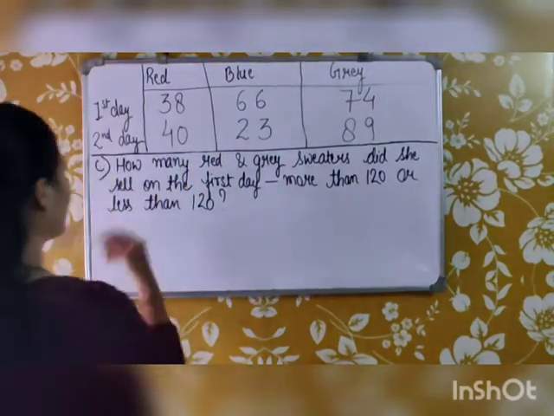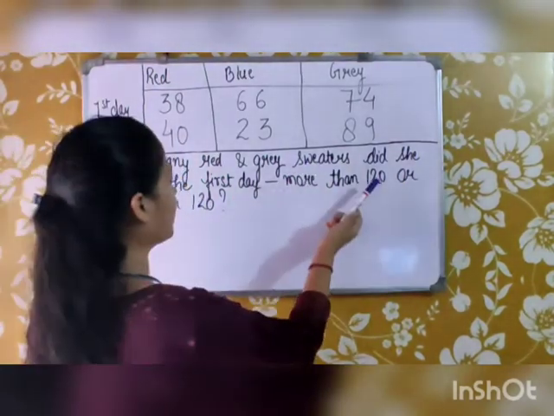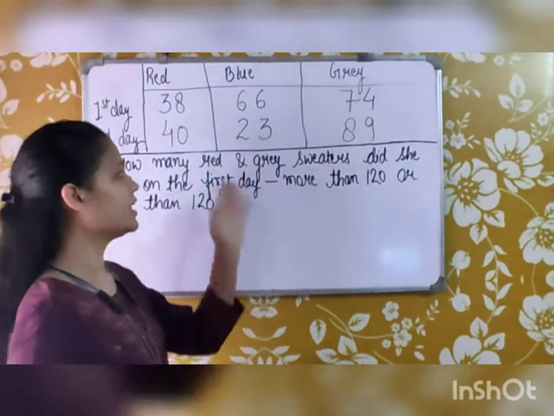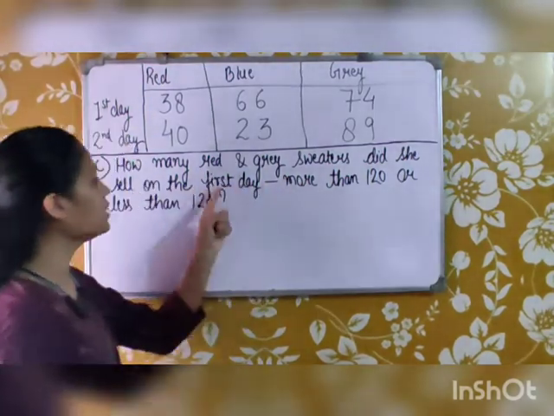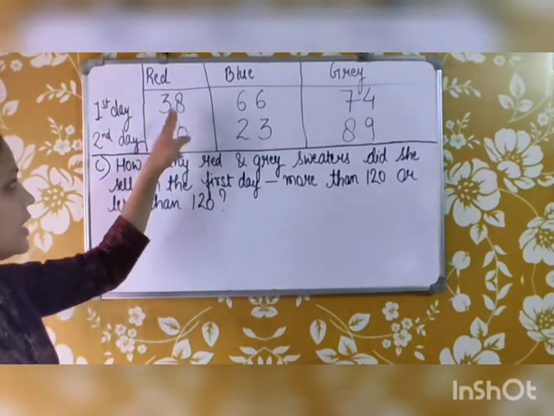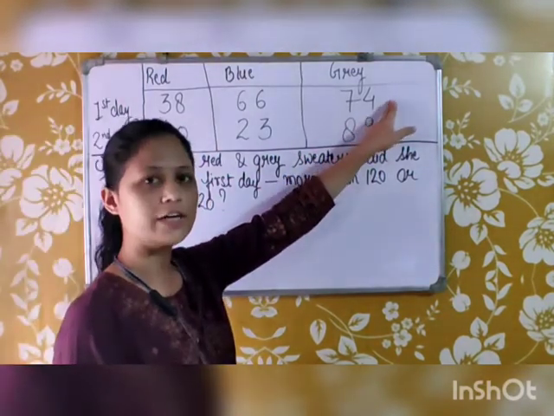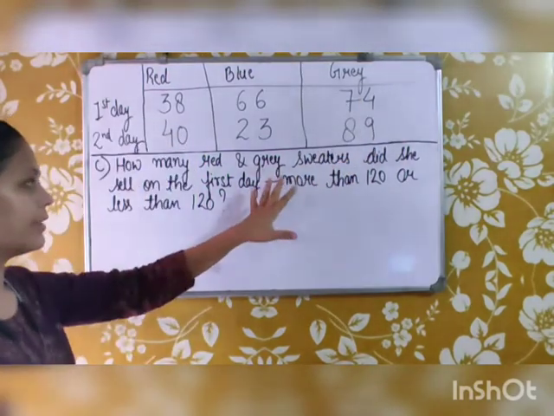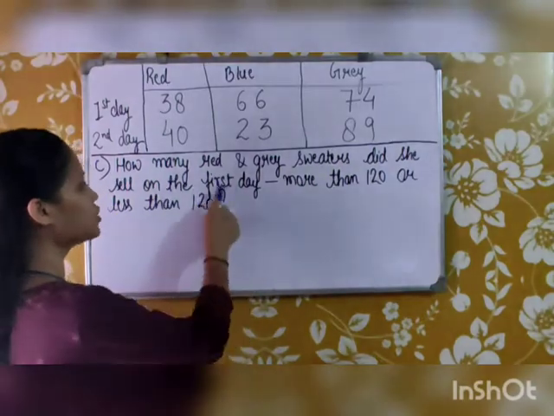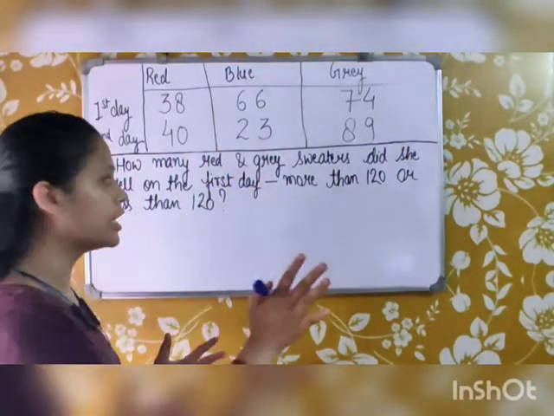Question is, how many red and grey sweaters did she sell on the first day? So now we have to tell how many red and grey sweaters she sold on the first day. On the first day, the number of red sweaters is 38 and the number of grey sweaters is 74. So what we will do is add them up and find the number of sweaters sold on the first day, red and grey sweaters.